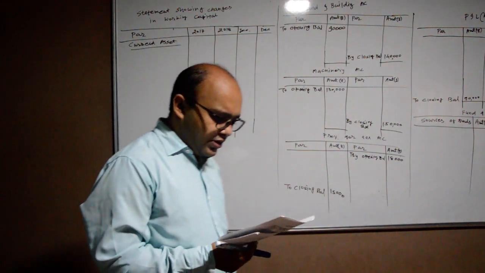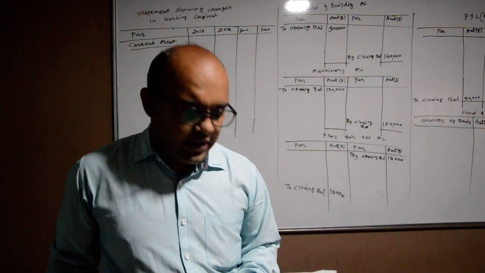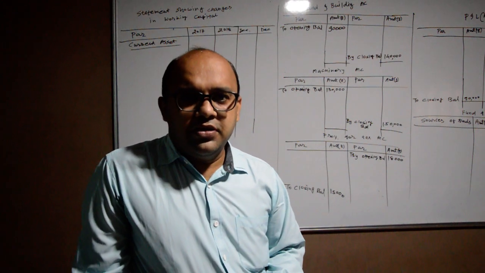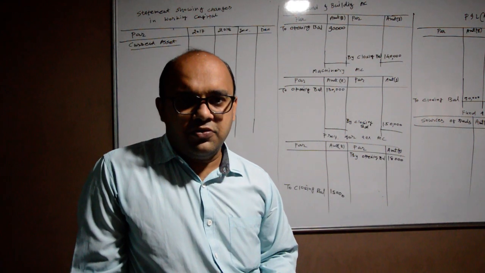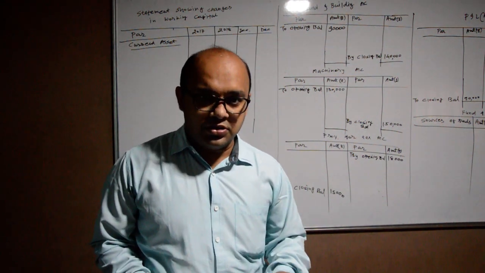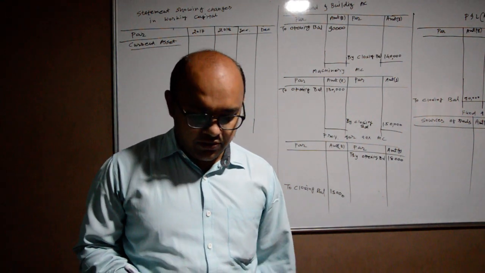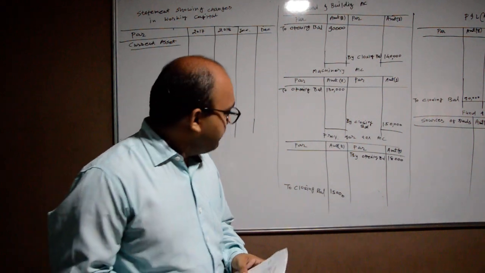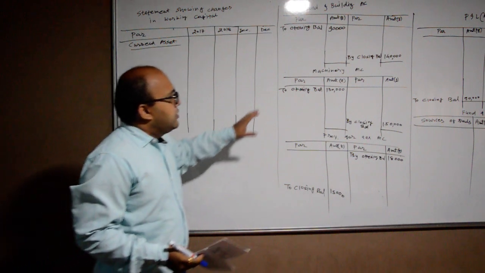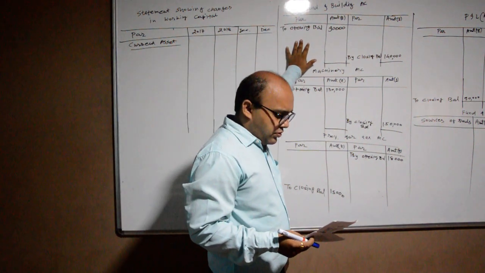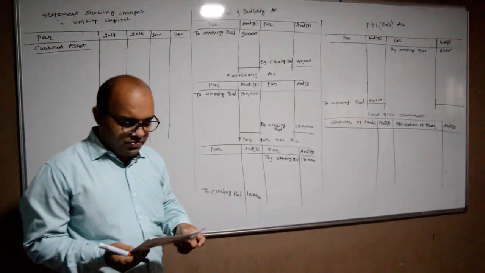Then, during the year, taxation and dividend were paid, rupees 10,000 and 20,000. For dividend there is no requirement of preparing any ledger. But for taxation we have to prepare a provision for taxation ledger, because the provision for taxation account is given on the liability side of the balance sheet. So we have first prepared a statement showing changes in working capital. Then the land and building account, and the machinery account.